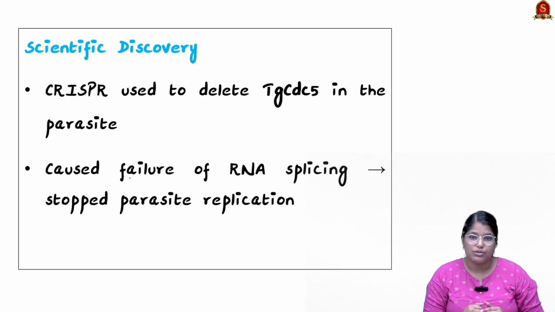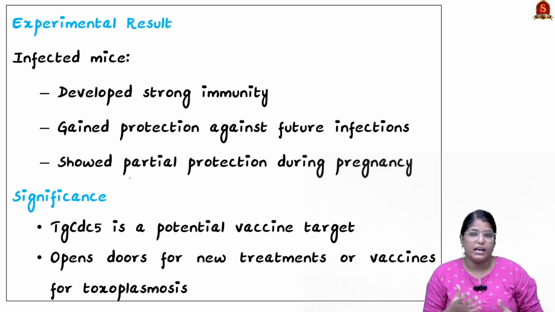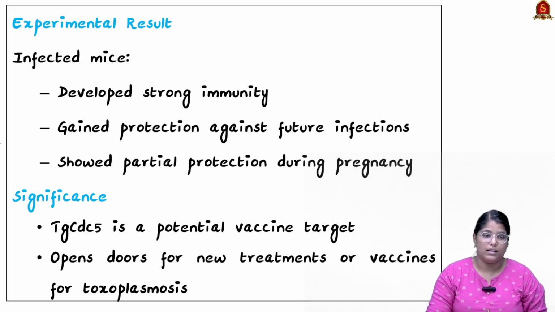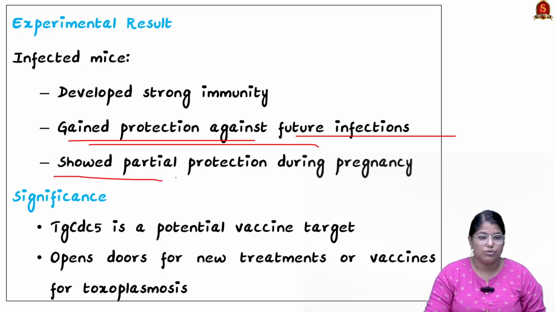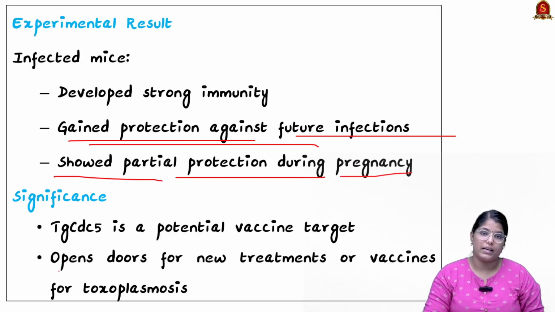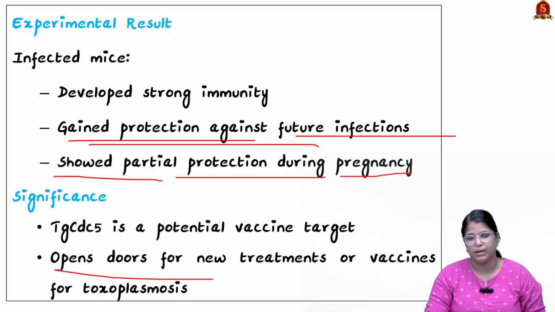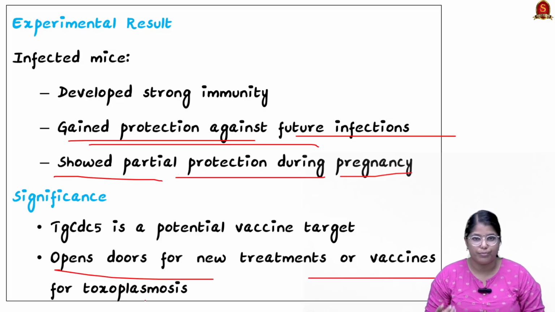This will reduce the symptoms that the infection will cause in the host animal or host human being. So this is what the breakthrough discovery in the article is about. They have even checked this with mice. They have seen a visible change, especially development of strong immunity, and gained protection against future infection, as well as partial protection during pregnancy. And this particular finding has also opened the doors for new treatments or vaccines for toxoplasmosis.